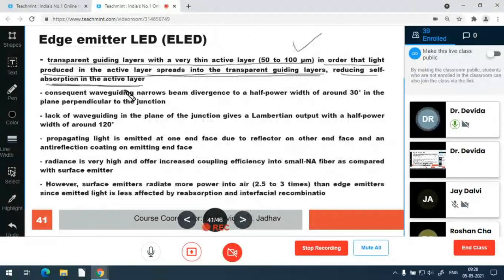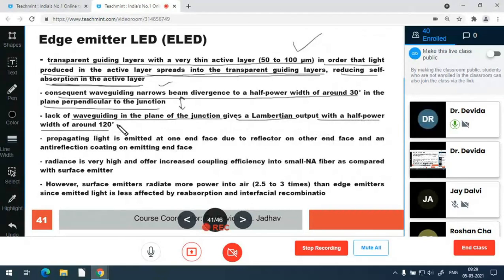The consequence of the waveguiding is that it narrows the beam divergence to half, around 30 degrees, in the plane perpendicular to the junction. So this waveguiding is there, and the divergence is reduced to 30 degrees. Lack of waveguiding in the plane of the junction gives a half power width of around 120 degrees.